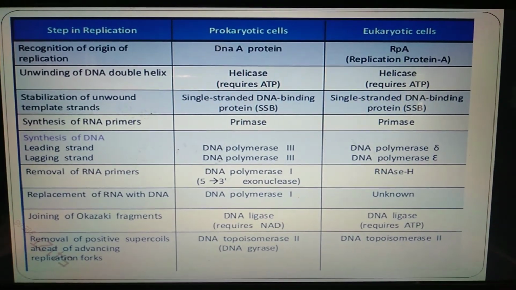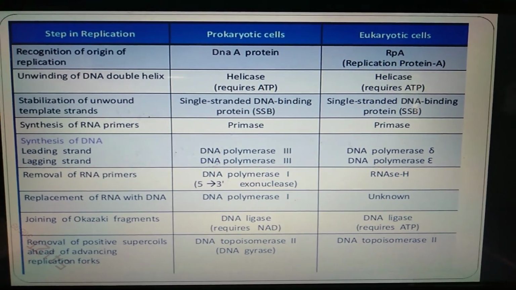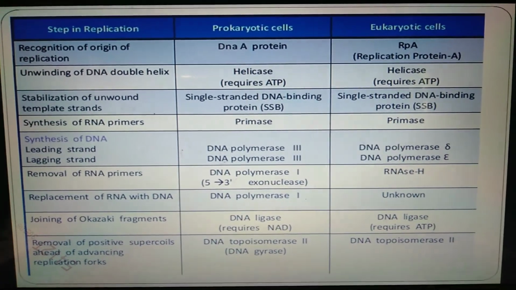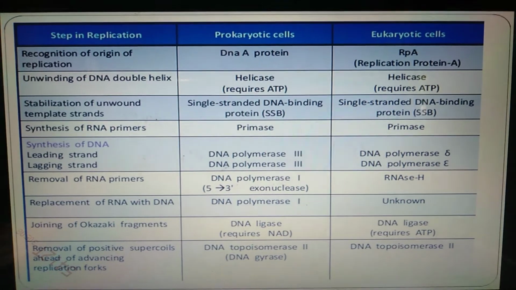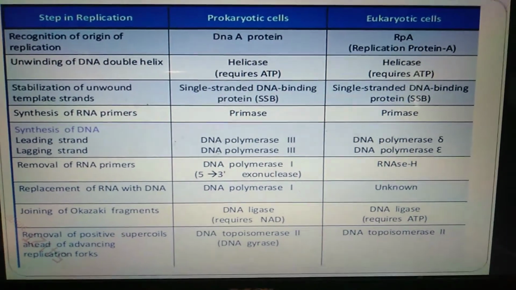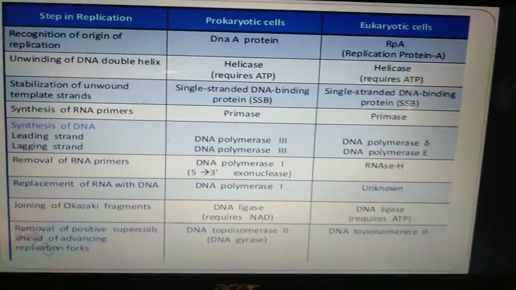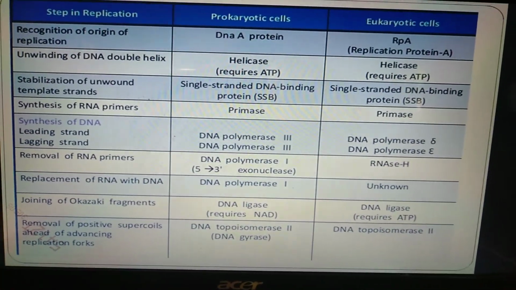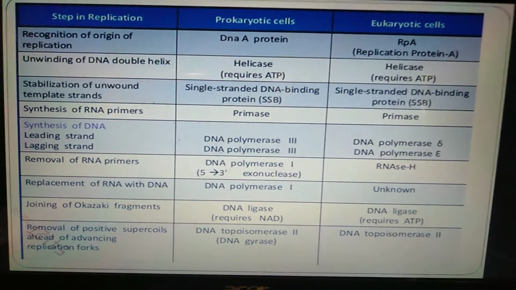For synthesis of RNA primers, the primase enzyme plays an important role in both. Synthesis of the DNA leading and lagging strands is also the same, with DNA polymerase 3 in prokaryotic cells, and in eukaryotic cells DNA polymerase delta and DNA polymerase epsilon.